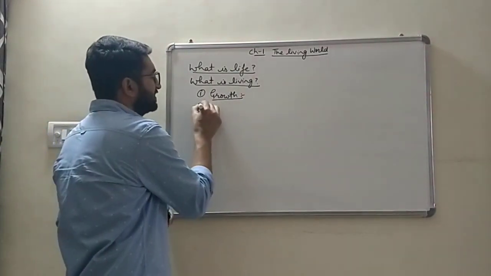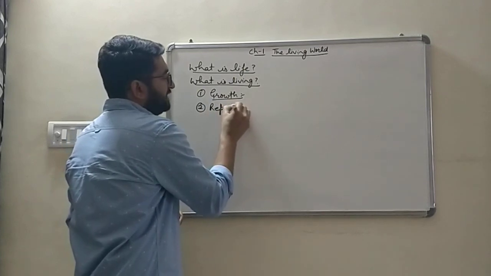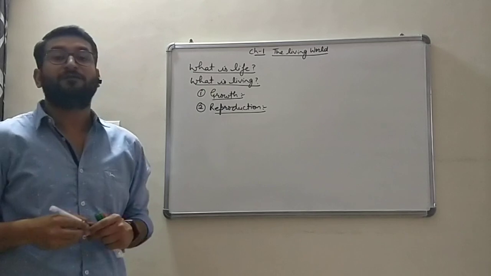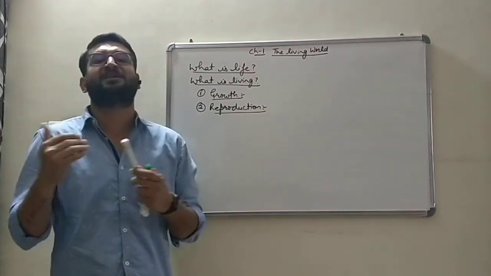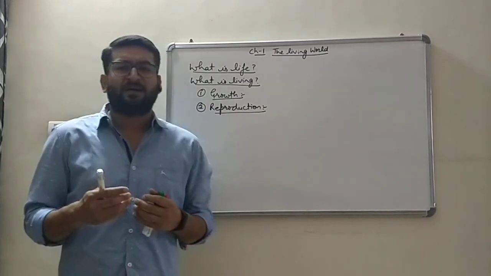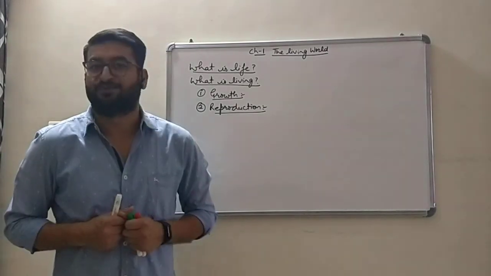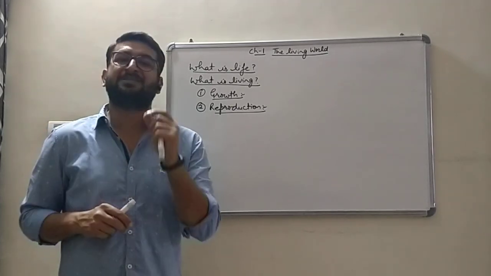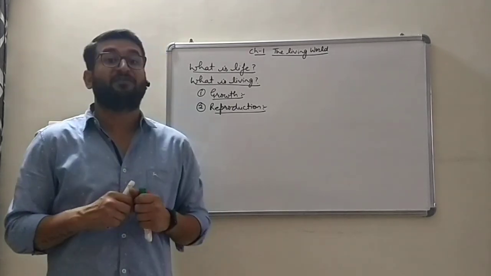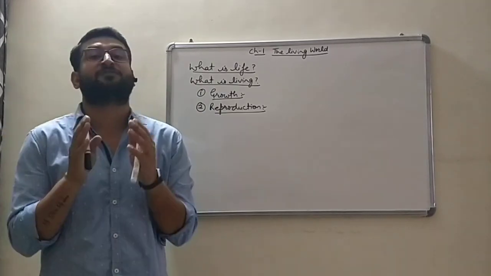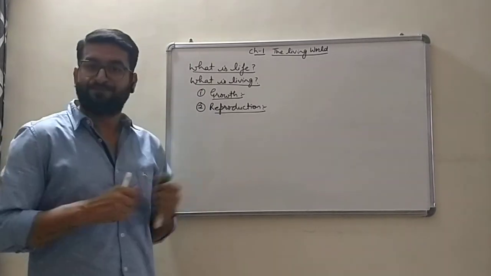The second property which we discuss today is reproduction. Reproduction means the production of new organisms from the pre-existing ones. Reproduction is a major characteristic of living organisms. Non-living things generally do not reproduce, but still there are one or two exceptions. What are these exceptions? Sterile organisms, sterile offsprings are the exceptions to those.